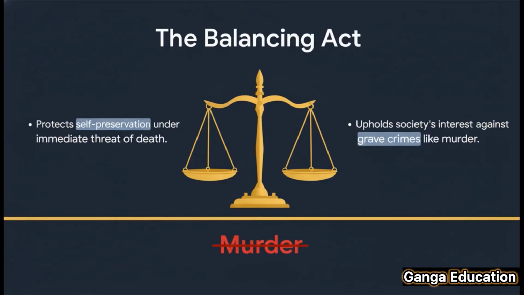And this brings us right back to where we started. When you step back, you see that Section 32 is really a masterful balancing act. It's a humane law that protects our fundamental instinct to survive, but it draws a very firm line in the sand to uphold society's absolute need to prevent the most terrible crimes, especially murder.